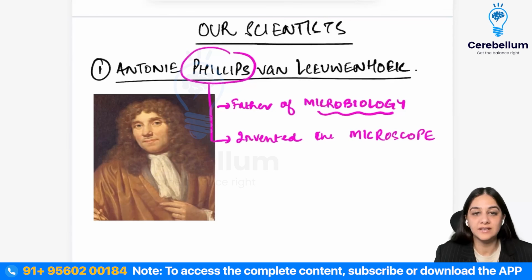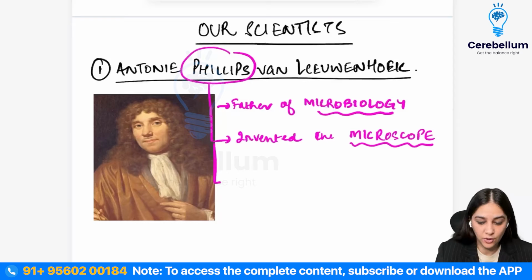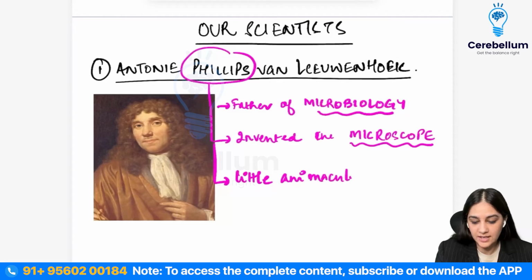Under the microscope, when he saw the organisms, he called them little animalcules, which directly translated to little animals.